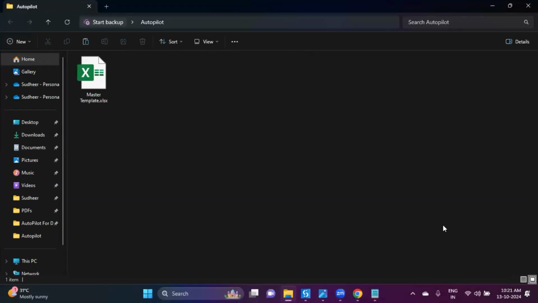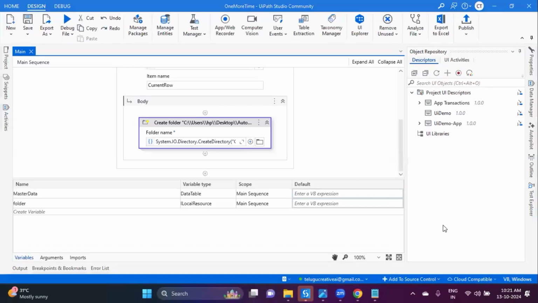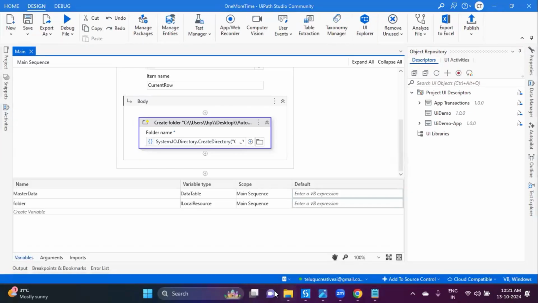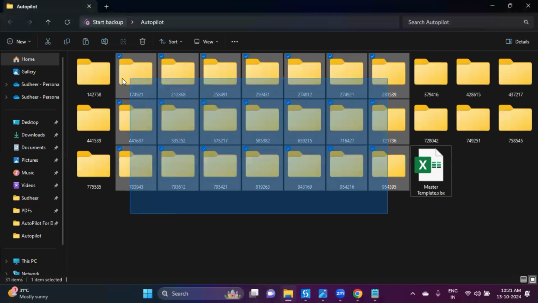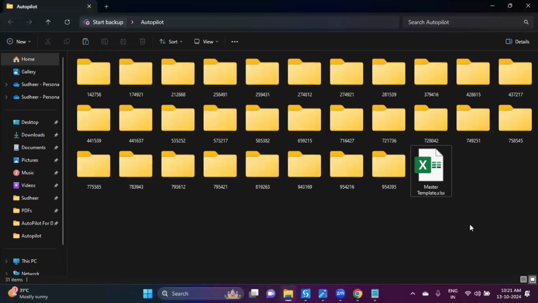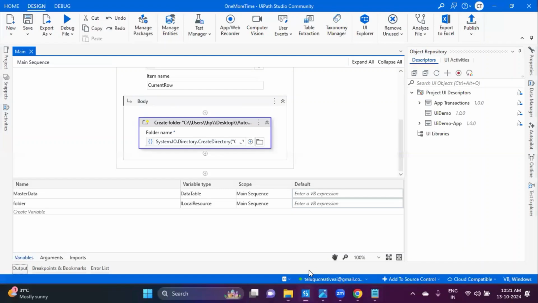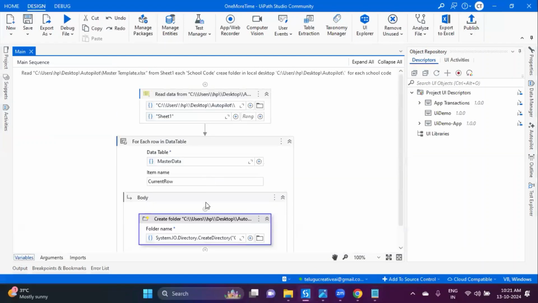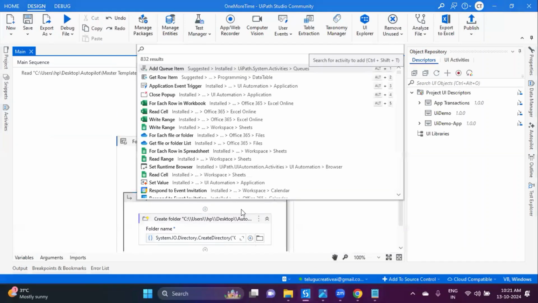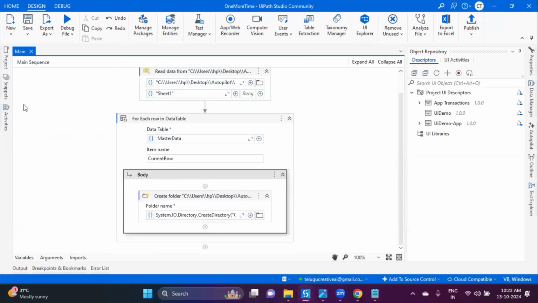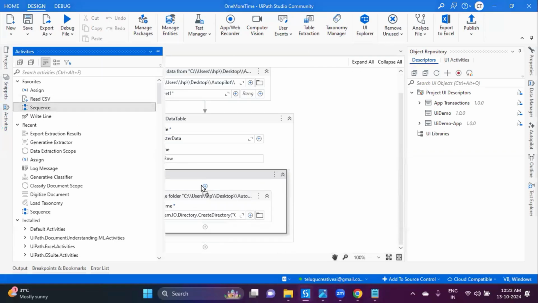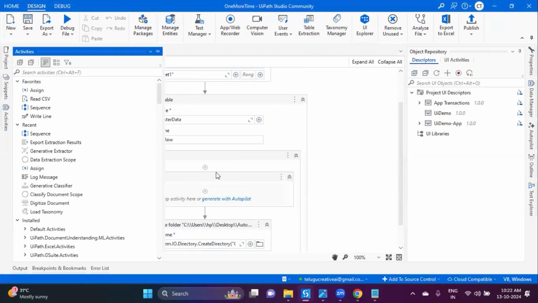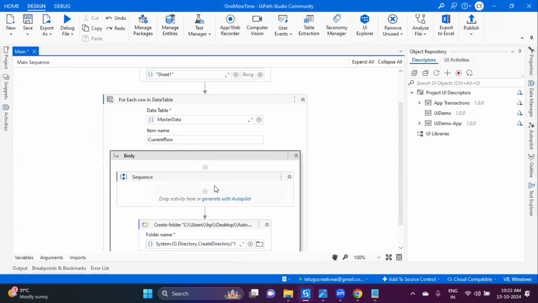Let's see. It has only one file. Okay, so no errors. It's created the folders. So for example, in between, I'm just taking the sequence here. In between, I want to create a small logic using the autopilot only.